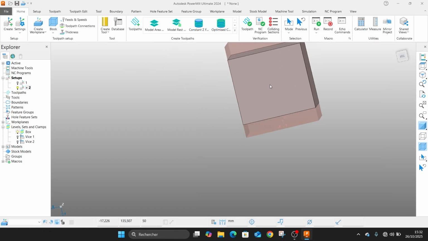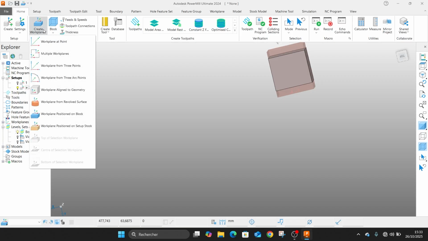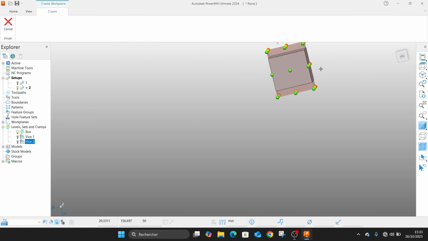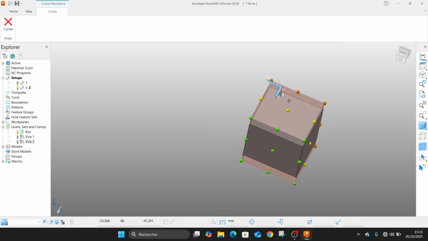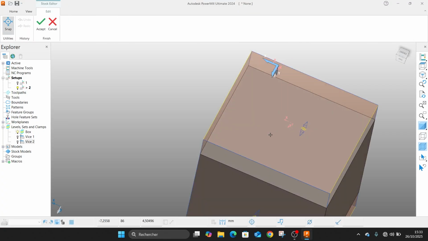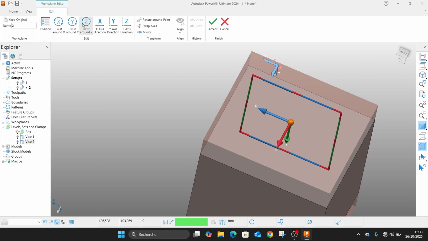As we will do the same, so we will create. So let's see the second vice. Yes, we will create a Z like this. So let's create a work plane here. Yes, so it is the same. The Y is aligned. I don't want to align the Y, but it will be special. This Z will be aligned in this.